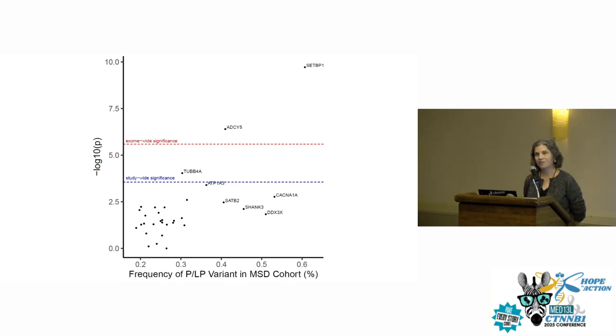So there was a signal there, but potentially we didn't have quite a large enough sample size to be able to say for sure. And this graph just shows you the ones that were significant. So there were actually only 3 genes that survived study-wide correction and 2 genes that survived actual exome-wide significance, meaning we compared all of the genes in the genome and used that, and there were still 2 that were significant there.